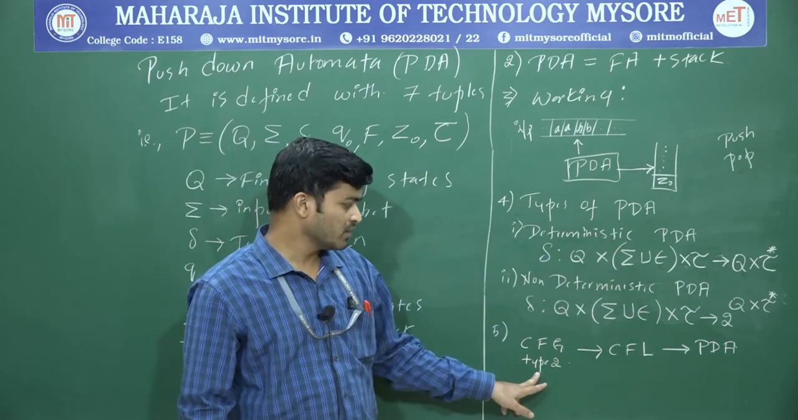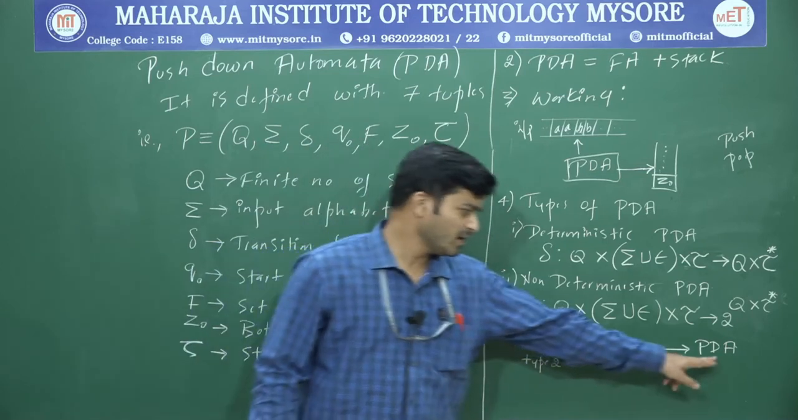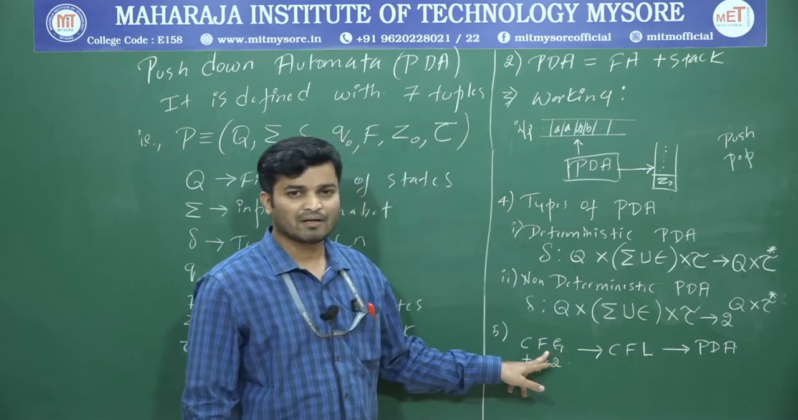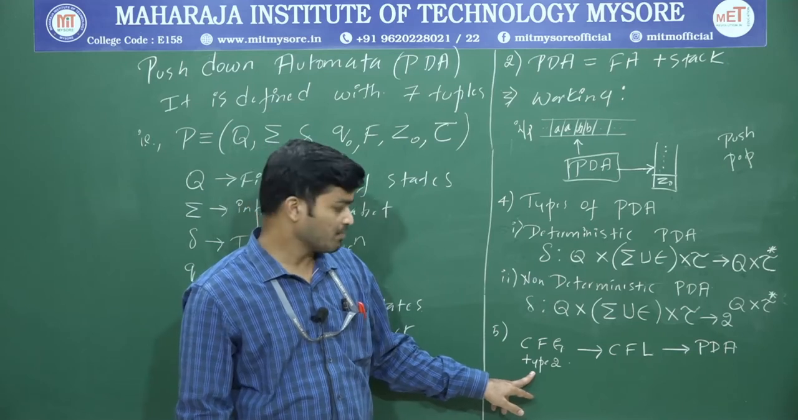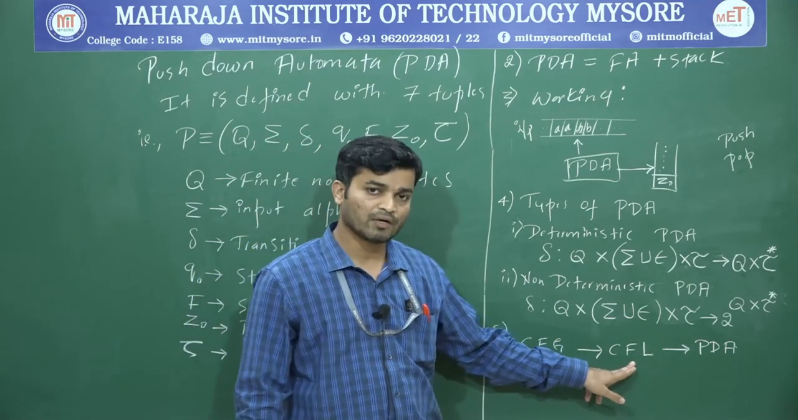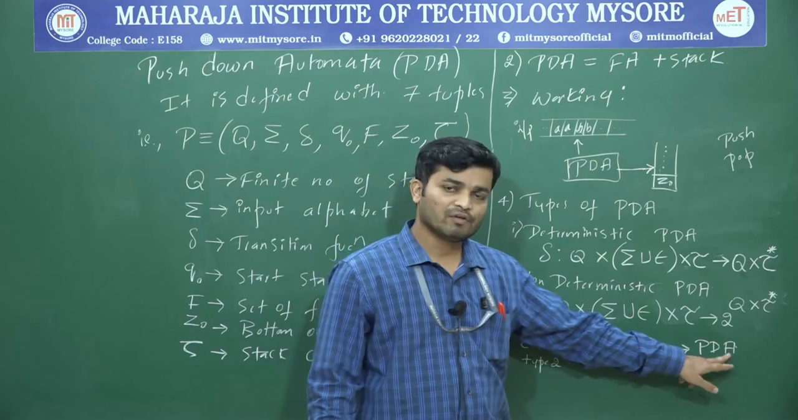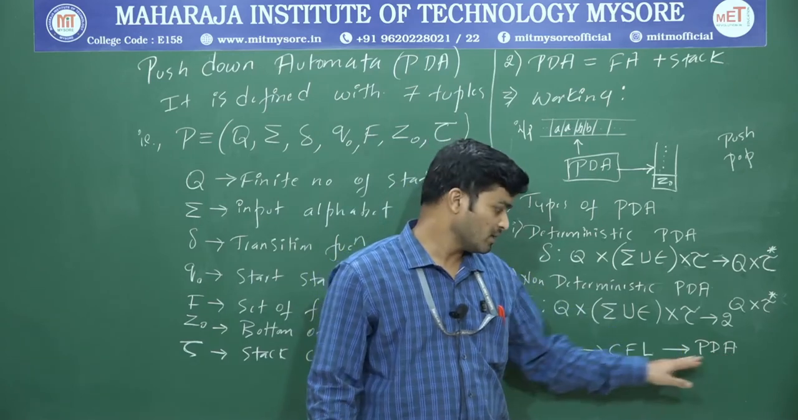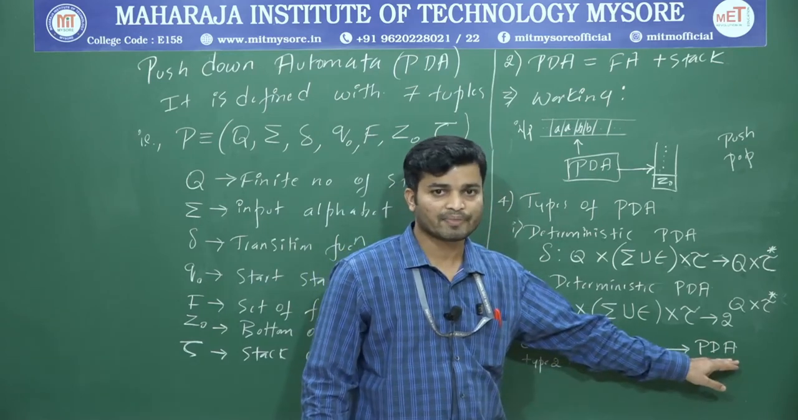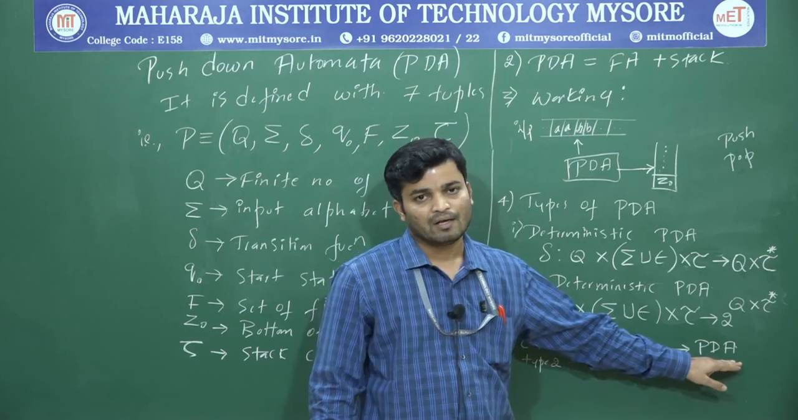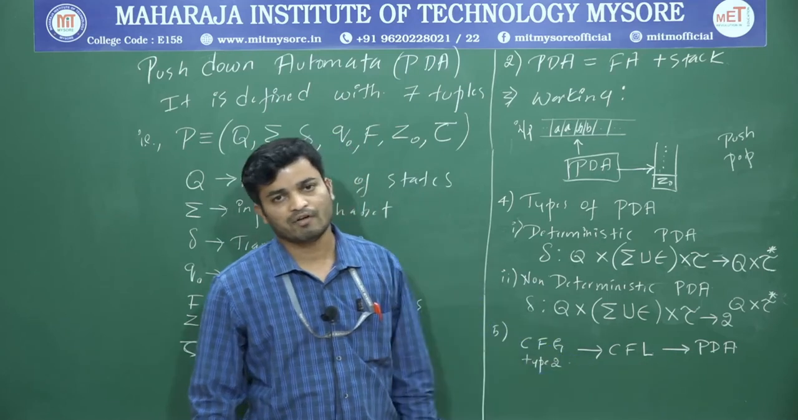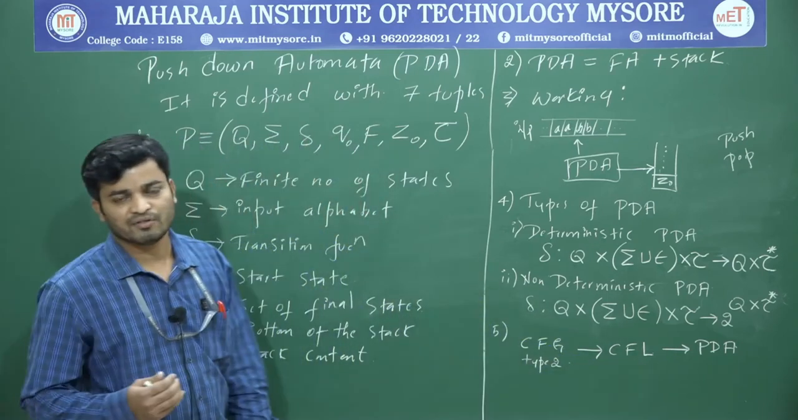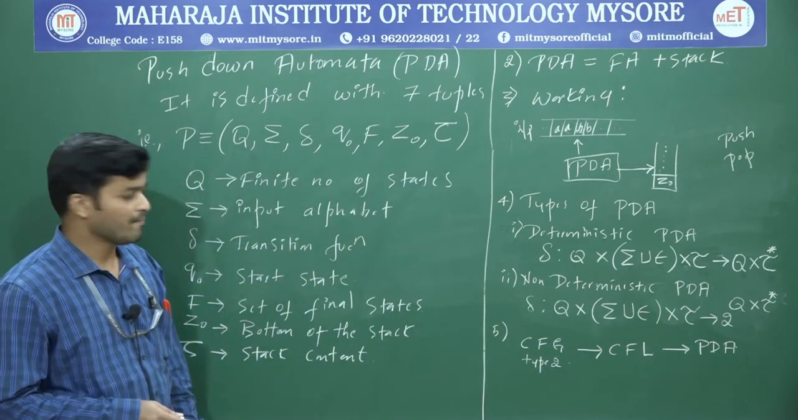And the last one: we are going to build a PDA for context free grammar. According to Chomsky, that is type 2 grammar, and the language is context free language. So if the language is context free or even a regular language, we can design a PDA. Your PDA can understand either regular language or context free language. Now we will take a simple example and see how to design a PDA.